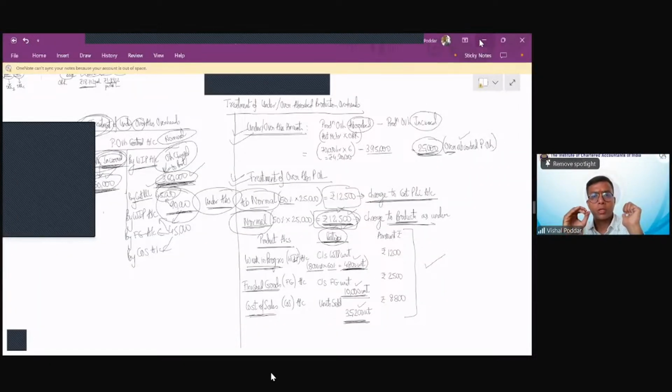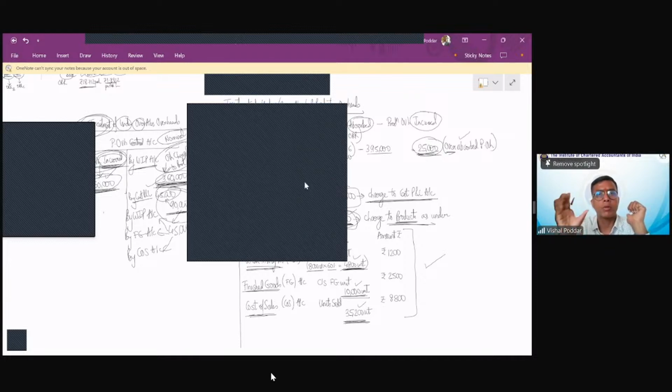Dharani is asking, sir, is the ratio for dividing the normal portion closing WIP, closing finished goods, and units sold? Perfect, Dharani. Yes, that will always be the case. You will take closing WIP, closing finished goods, and units sold as the ratio. Now, what may happen is, in this example, as you saw, the ratio is of units. Maybe in some other example, the ratio would be of value. Value means they would give you the amounts: the amount of closing WIP, amount of closing finished goods, and the cost of goods sold.